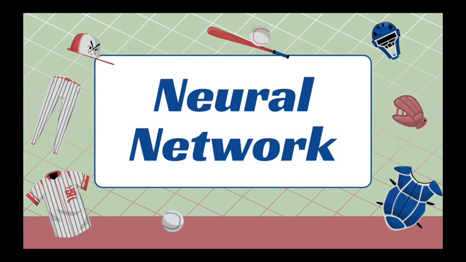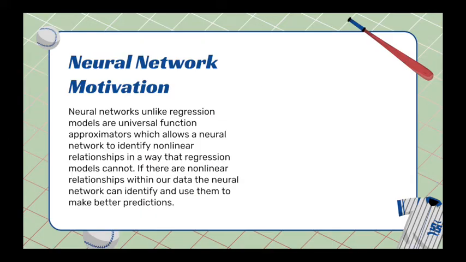For the second half of our project, we focused on building a neural net. Similar to the regression model, its goal is to predict slugging percentage for a player based on exit velocity, launch angle, and whiff rate. Our goal with our neural network is to identify nonlinear relationships between our various features and our output variable. In our multiple linear regression model, we are only able to identify linear relationships, while a neural network is flexible enough to be a universal function approximator, which will allow us to potentially find any nonlinear relationships